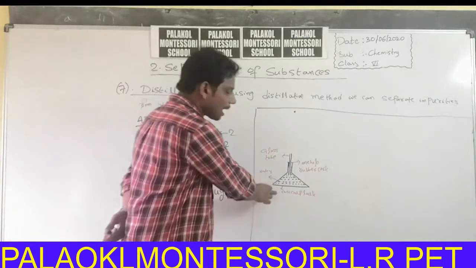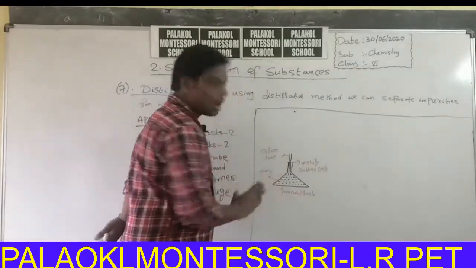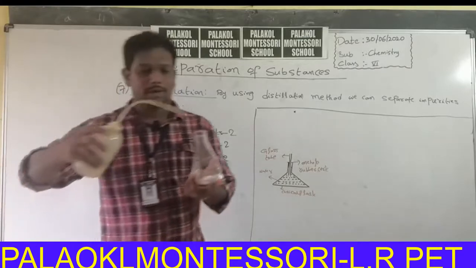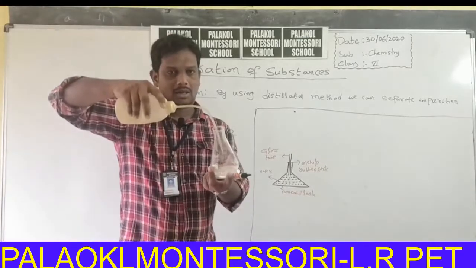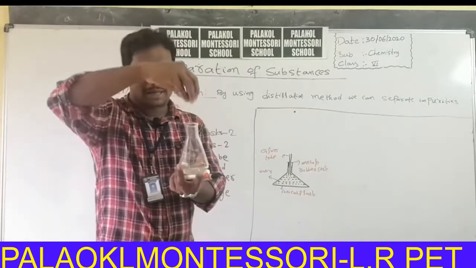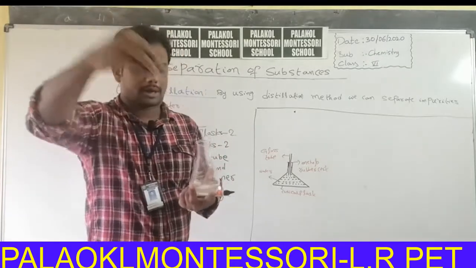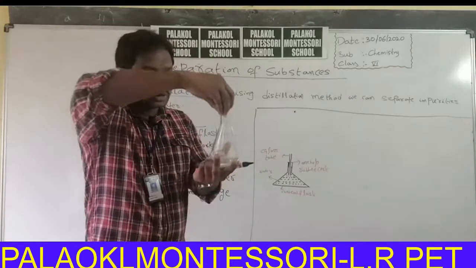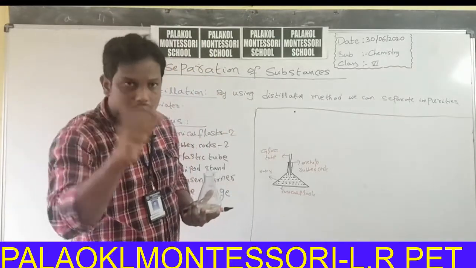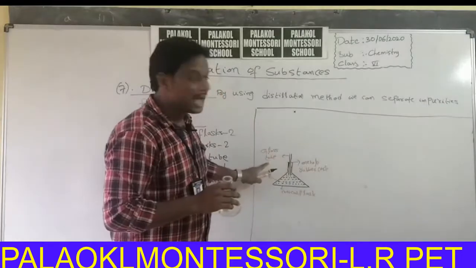Take a conical flask and fill it with water like this, and close the neck of the conical flask with, let us assume this is a rubber cork, which has one hole. In that one hole, insert a glass tube.